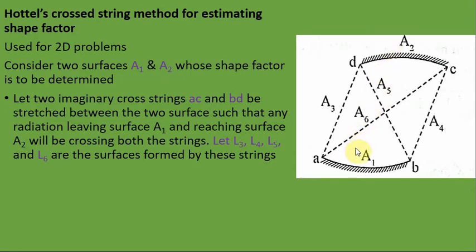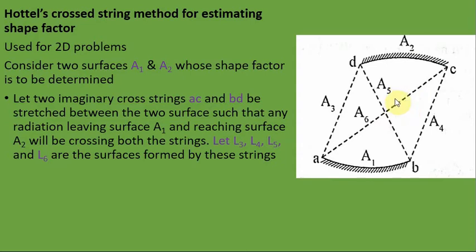Let L3, L4, L5 and L6 be the lengths formed by these strings at each junction. So this is L6. Instead of area you can consider L.